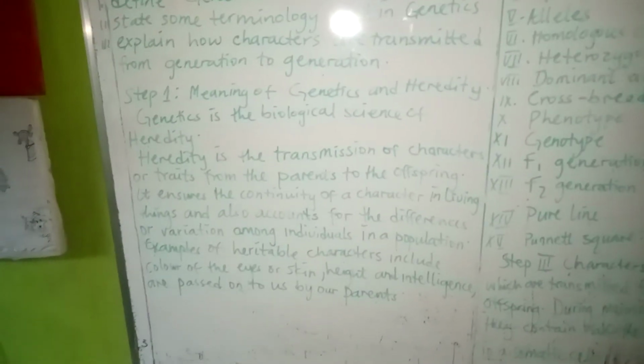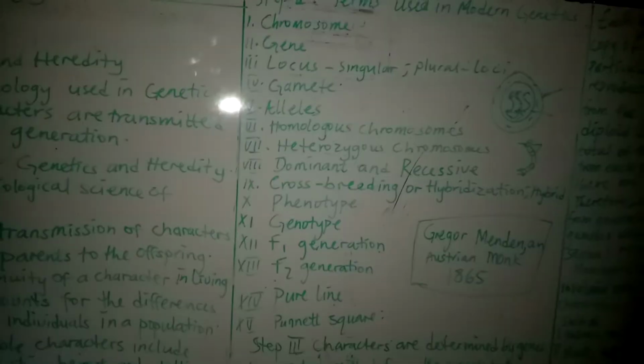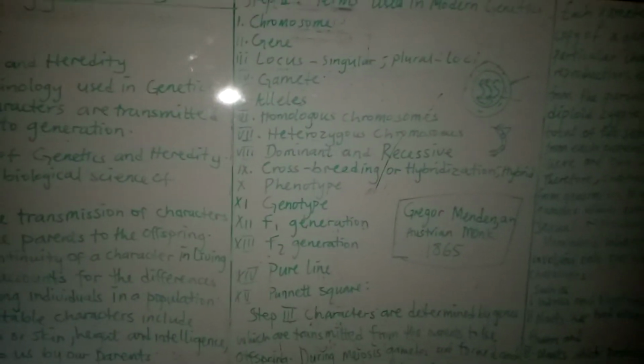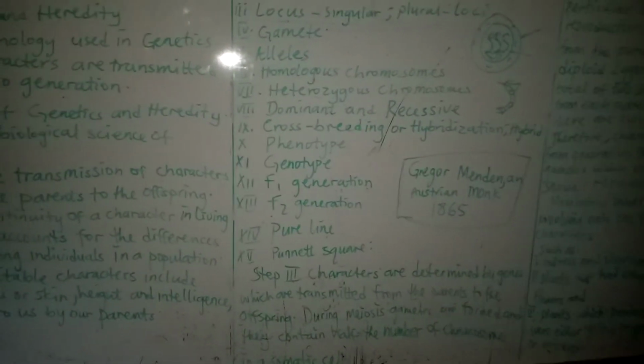also accounts for the differences or variation among individuals in the population. When you see the children of the same family, you will find out that two of them may be tall, two may be short. They might not have the same height. Some of them may not have the same color. All this is as a result of the heredity. And I said the heredity brings about variation among individuals in the population.